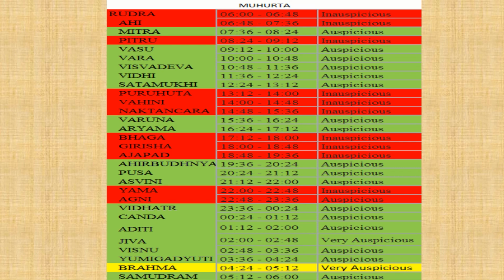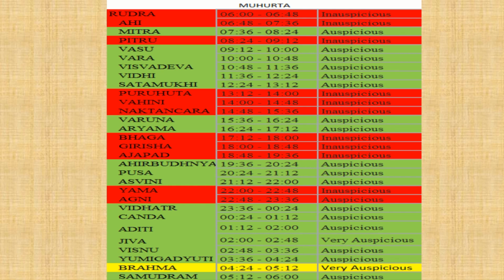So far we have discussed the five limbs of panchanga, that is the day, the vara, with concern to the tithi, nakshatra, karana and yoga. Now we have filtered out and selected one day. The next thing is the muhurta, the time of 48 minutes to perform that ceremony or auspicious puja. So how do we select that?